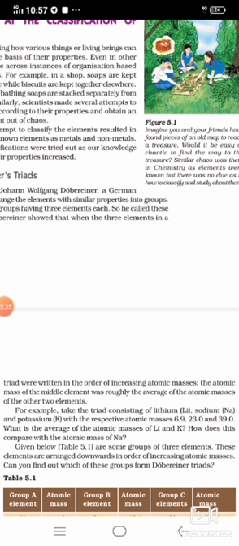That is the average atomic mass, and it will be equal to the atomic mass of the middle one, that is Y.